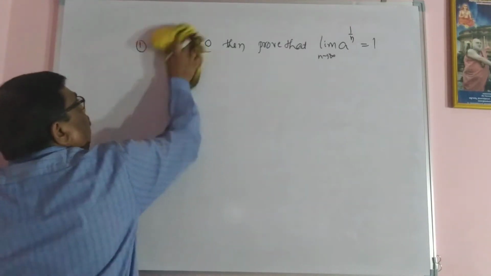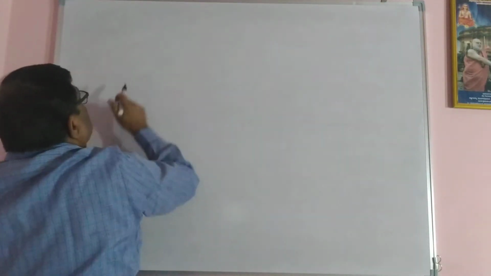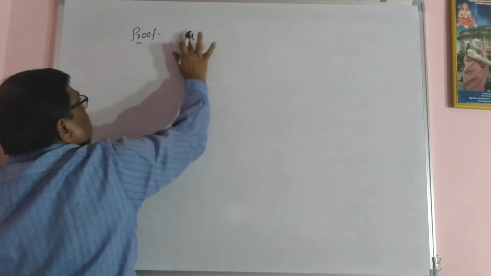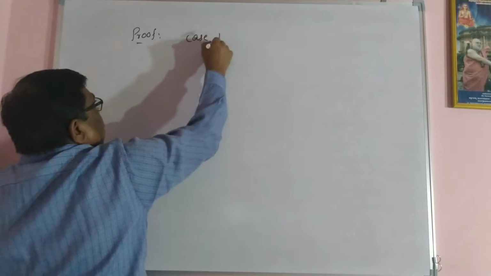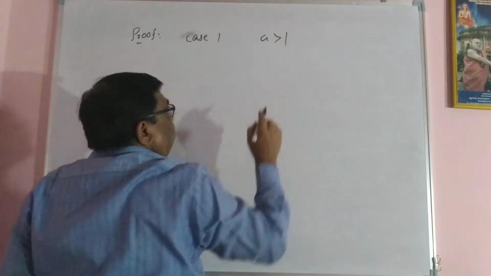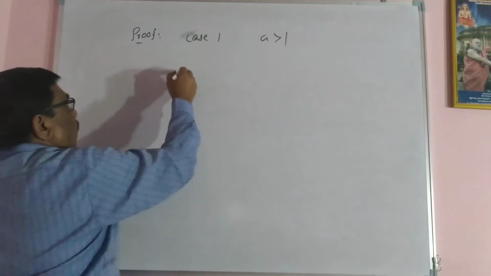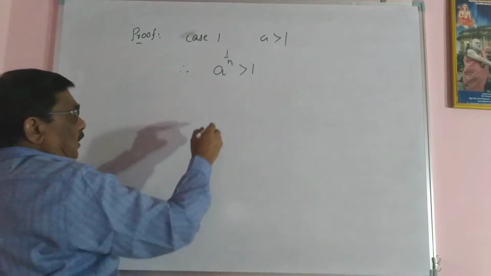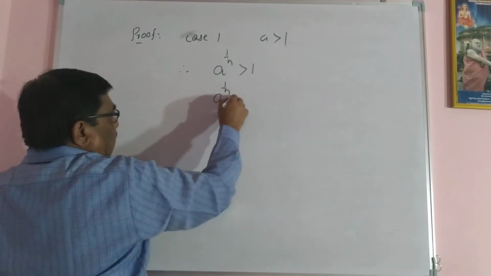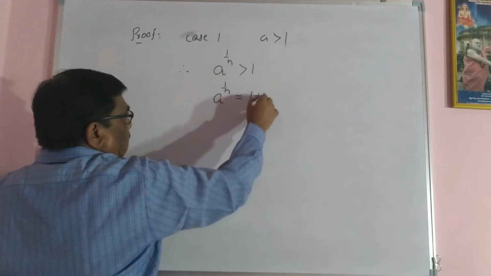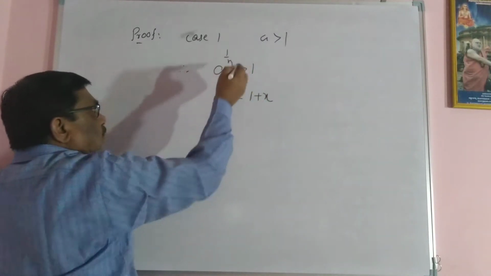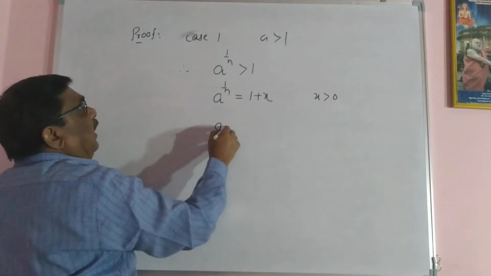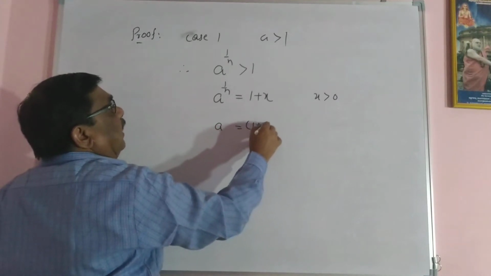Yes, so the proof of this is: case 1, a greater than 1. Therefore, a greater than 1 means a raised to 1 upon n is also greater than 1. Certainly, let us take a raised to 1 upon n equal to 1 plus x, where x is a positive number. And a is equal to (1 plus x) raised to n.